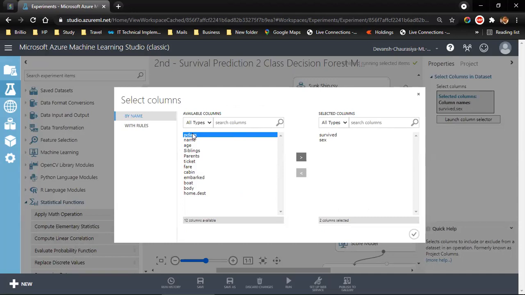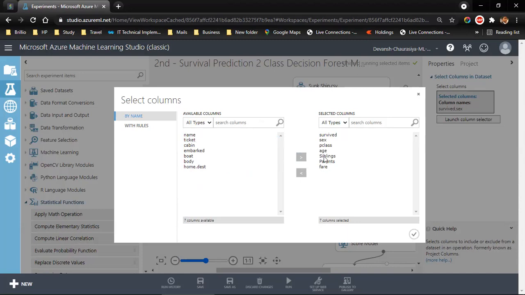This time, we'll take the passenger class, because I think passenger class is a great parameter that can predict whether the person survived or not. Passenger class is like diamond, gold, or silver. When it's higher, diamond is higher, so the chance of survival is much higher. Age is a good parameter, and whether the person had siblings on board or not, whether they have parents on board or not, and we can take fair. These are the parameters that can actually predict whether the person survived or not.